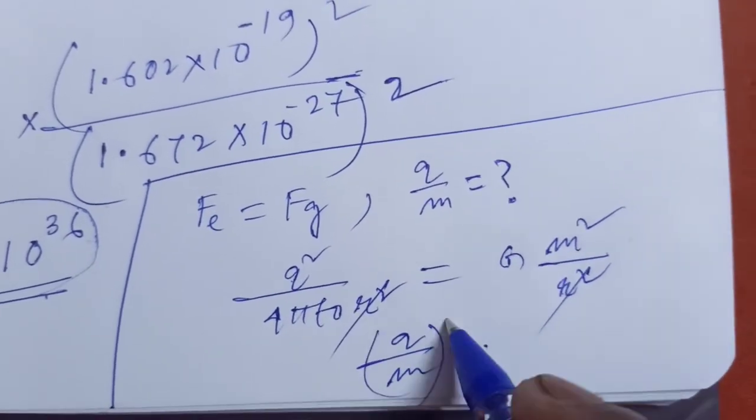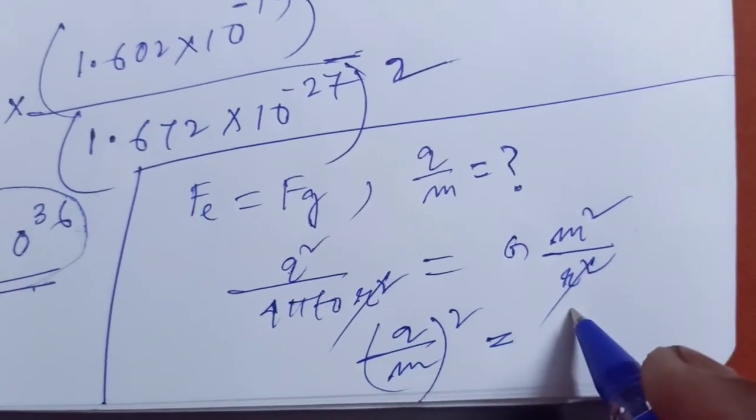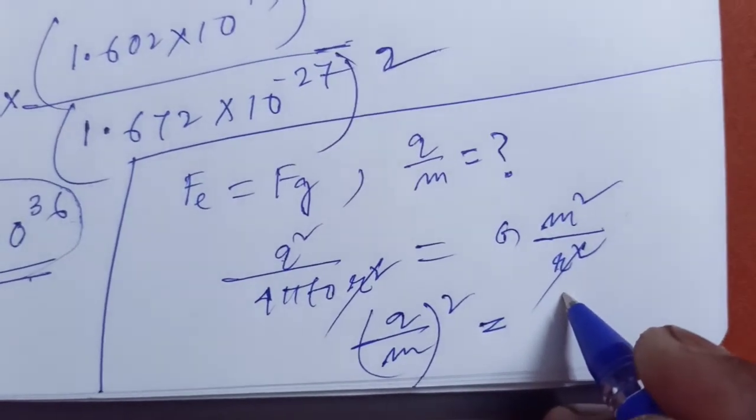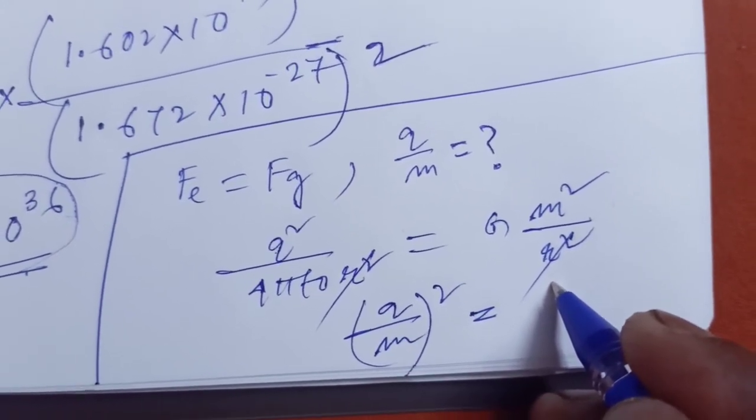So q by m whole square is equal to 1 by 4 pi epsilon naught G, meaning the proportionality constant of the two, and it is given.